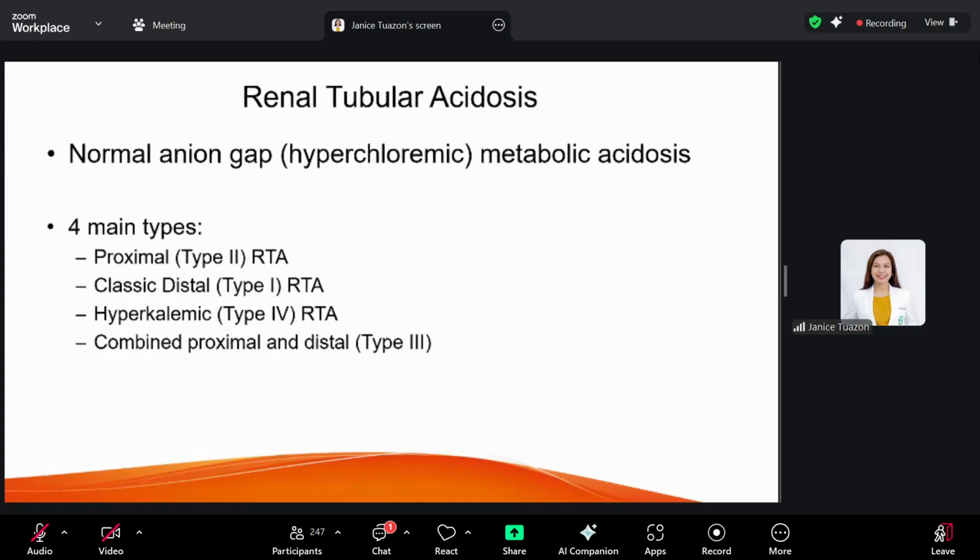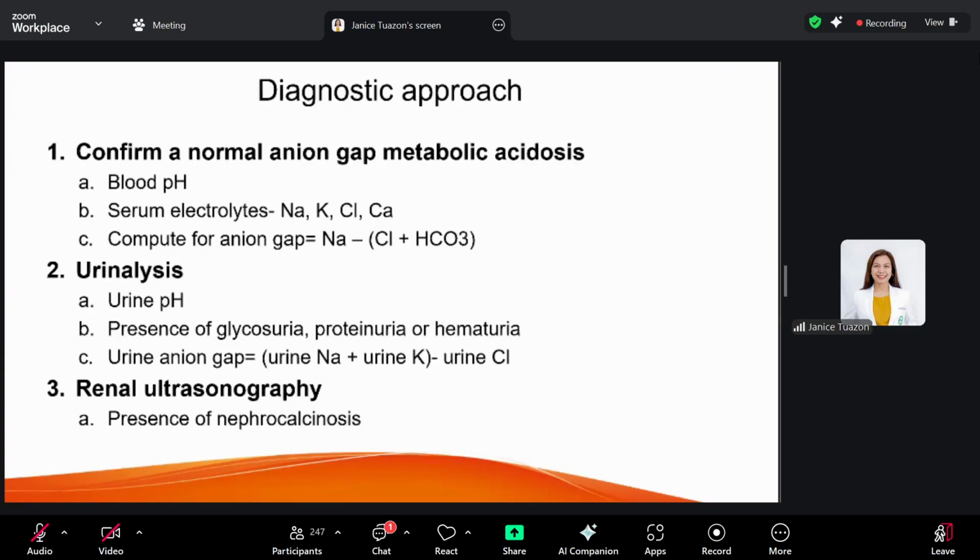So you take the blood pH, which should show acidosis. Serum electrolytes should show hypokalemia, hyperchloremia, hypercalciuria, and BUN and creatinine, we should also evaluate for renal function.